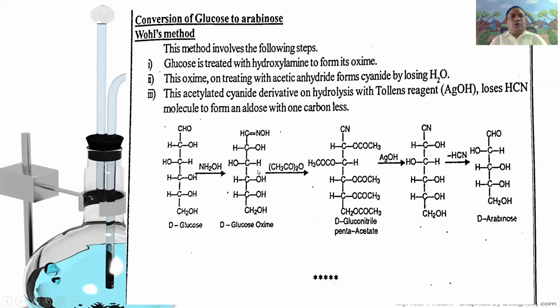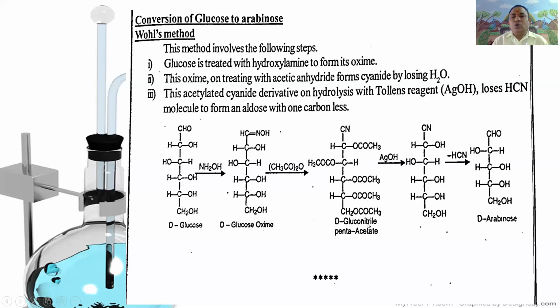This oxime of glucose upon treatment with acetic anhydride gives the pentaacetyl derivative of D-gluconitrile: CN, CHOCOCH3, CHOCOCH3, H, CHOCOCH3, CHOCOCH3, CH2OCOCH3.